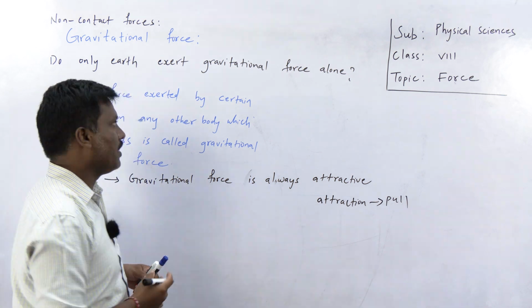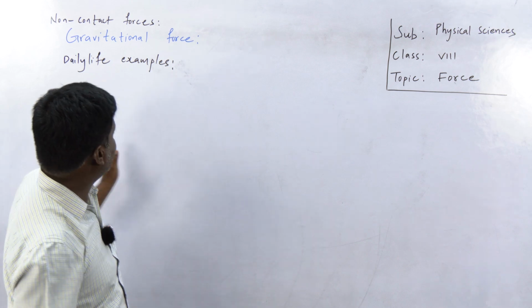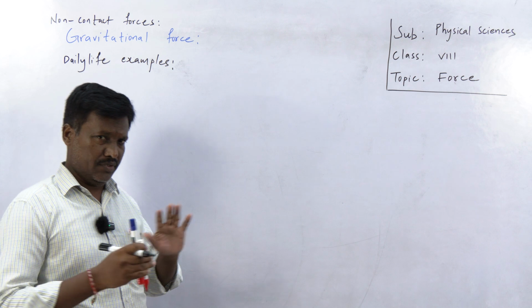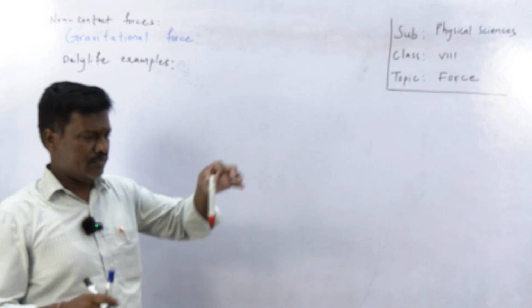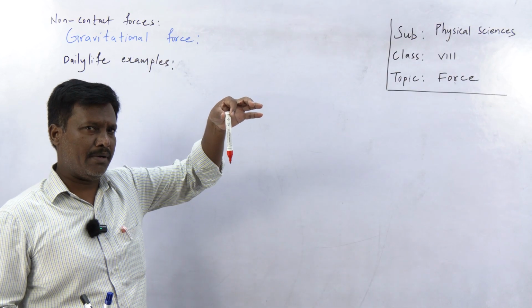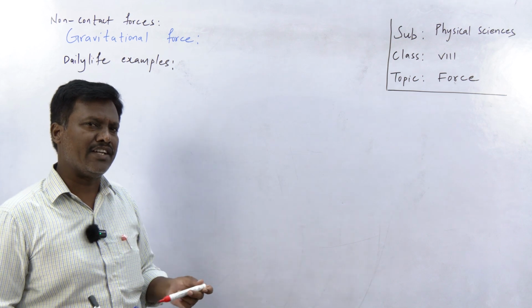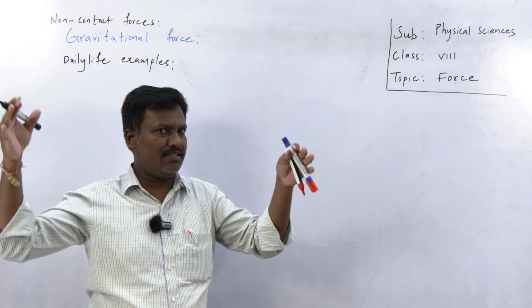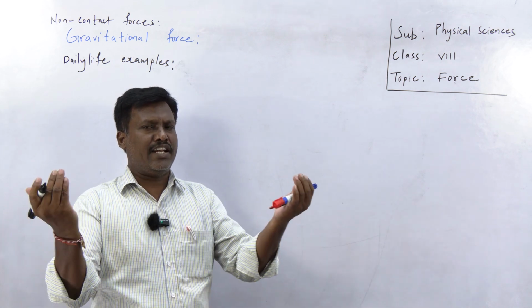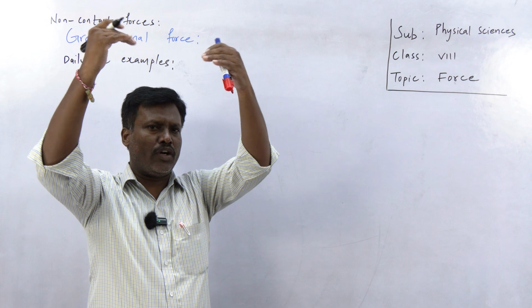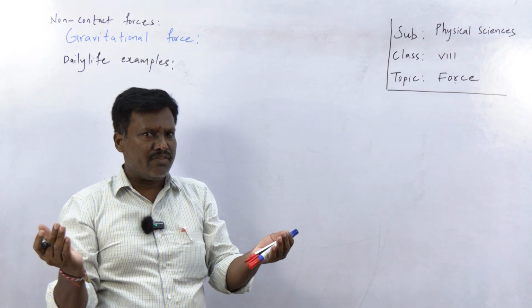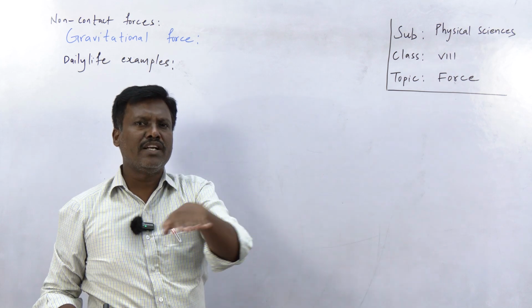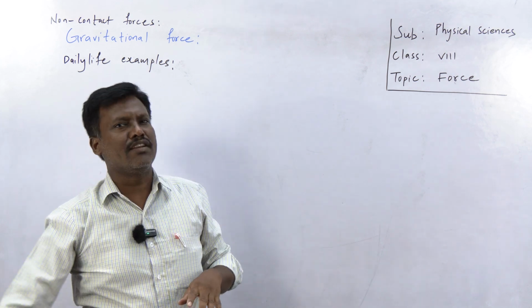Right? It's pull. Where do we see gravitational force in our daily life? Everywhere. Right now, I'm going to release this marker. What happened? It falls on the earth due to gravitational force. I hope you have seen some fountains in front of the house, villas. The water rushes up, and eventually after some time it falls down like this. Rivers flow down into the sea due to gravitational force.